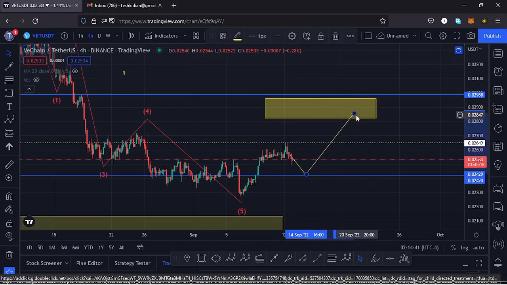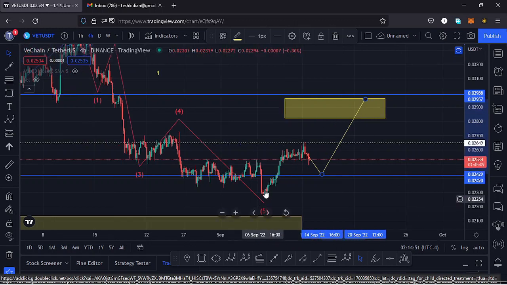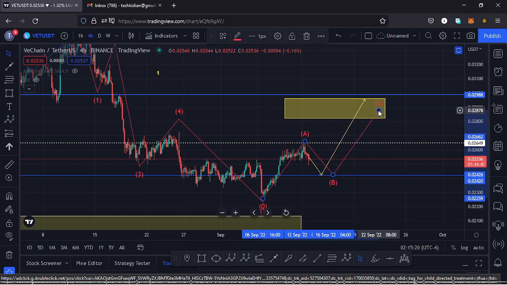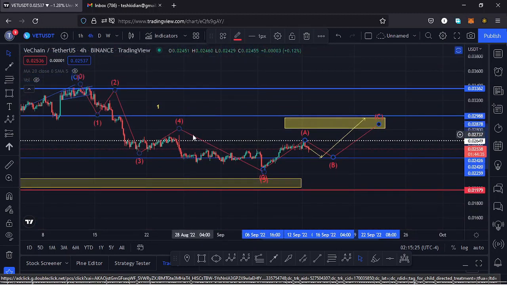And in case that plays out, that should complete the formation of a wave 2 up here, and from there we can start to sketch out the formation of a third wave to the lower side. And because second wave is a corrective movement, I also expect to see a corrective movement over here play out in an ABC corrective movement, maybe having that high that we made yesterday as the high for that wave A. Then as we have the retest, we can make the low for that second wave, that is the wave B, then continue pushing higher in the formation of a wave C to the upside. So that's how I expect that movement to the upside to play out.